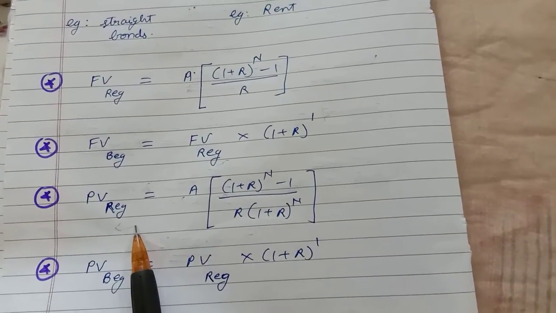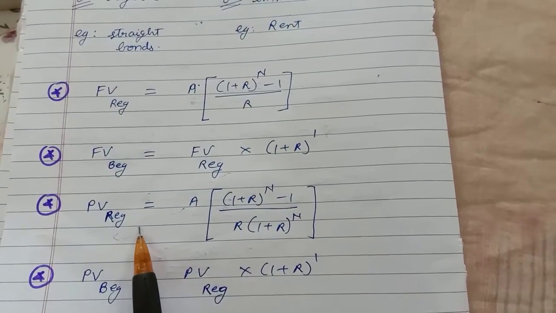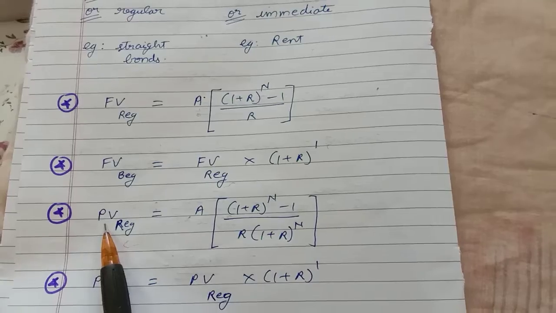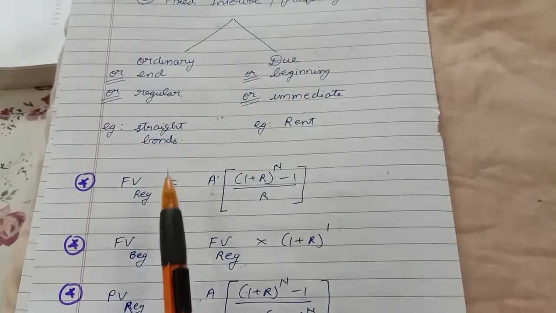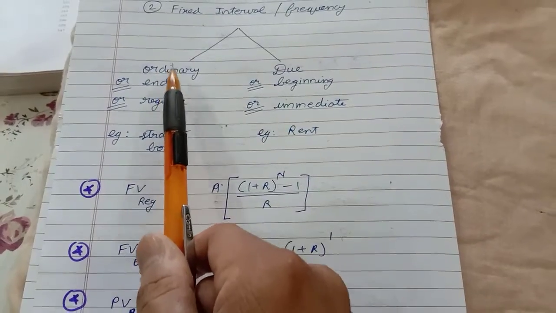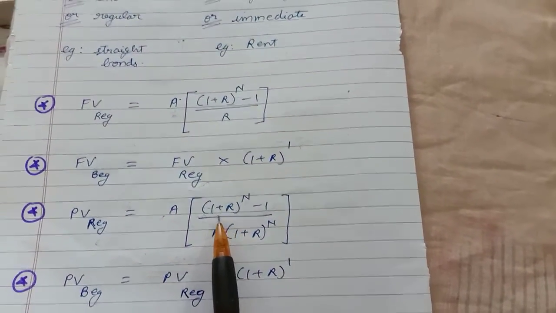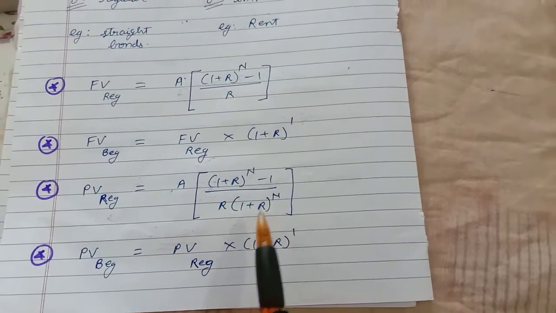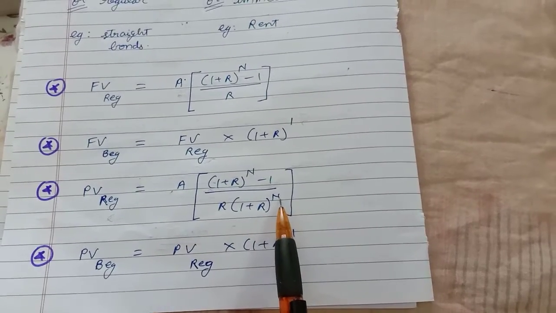That is, the amount is fixed, the interval is fixed, and you are getting or paying the amount at the end, and you are supposed to calculate the present value. So present value regular, meaning end or ordinary, is equal to A into bracket (1 plus R) raised to n minus 1, upon R into bracket (1 plus R) raised to n.